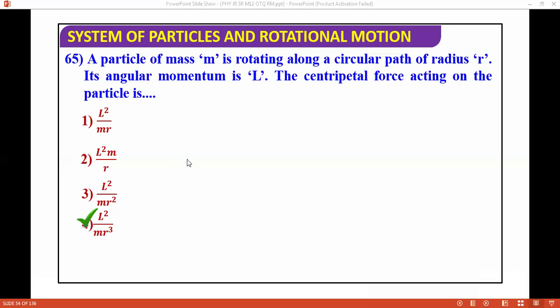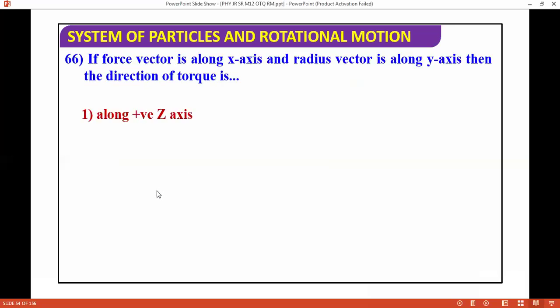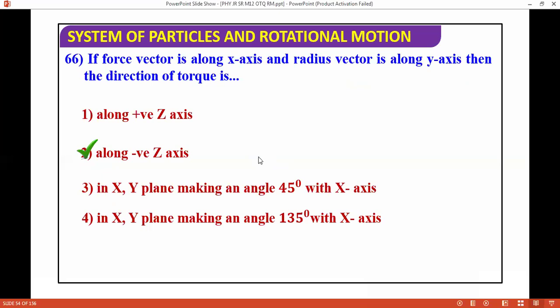So next question I'm moving ahead to: force vector is along x-axis, radius vector is along y-axis, then the direction of torque is along? I already discussed this, do this question easily. It's an easy question now. If you know the concept, you can do it. Okay, next question I am moving.